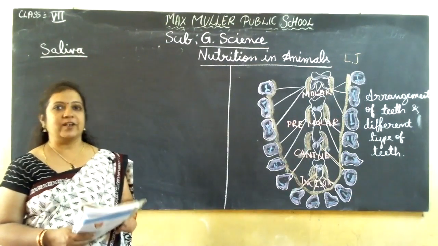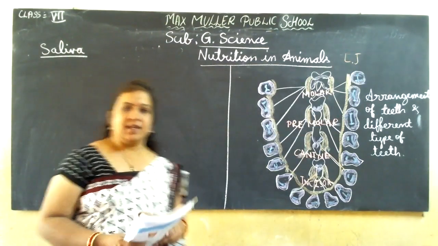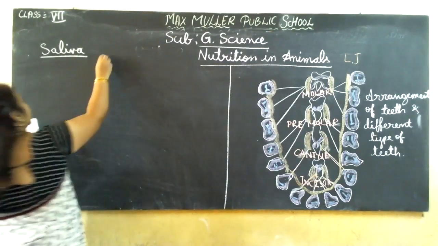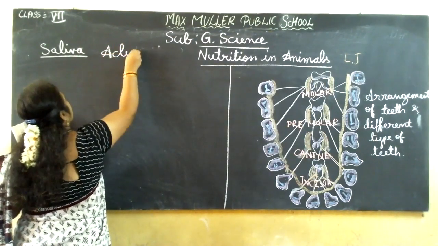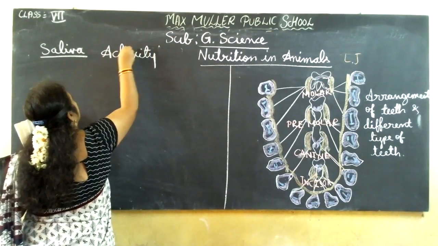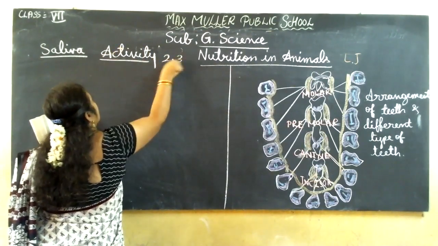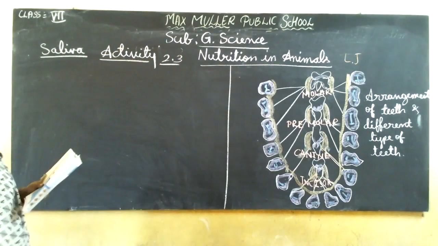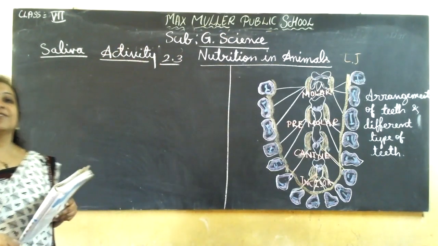That we are going to find out by doing an experiment here. So that is activity 2.3. In this activity, we are going to find out what is the use of saliva.